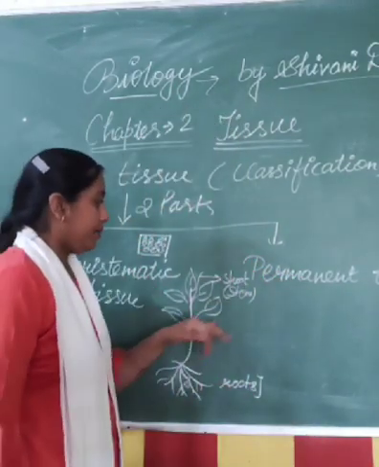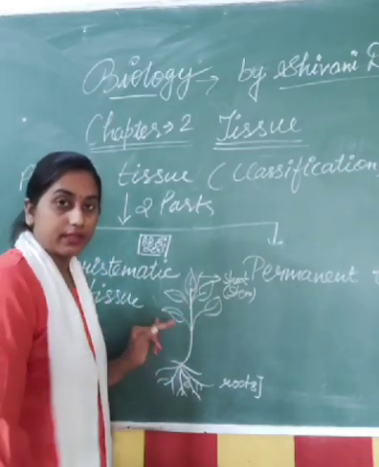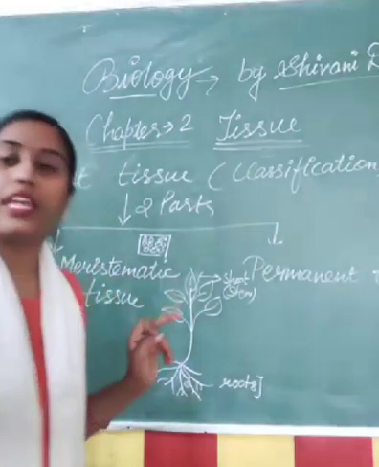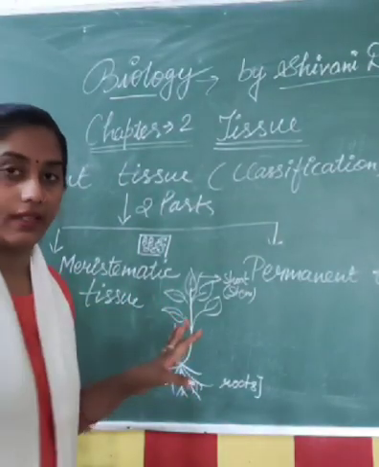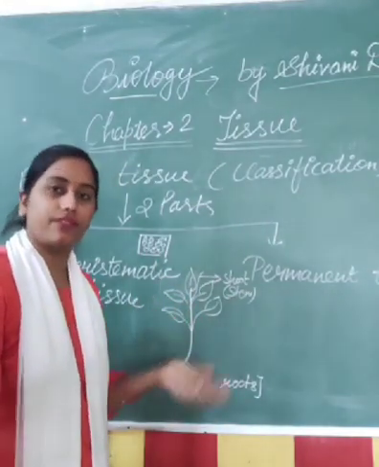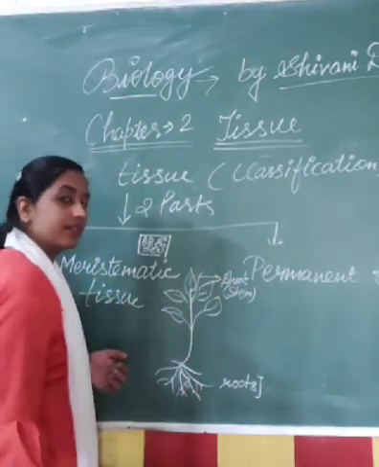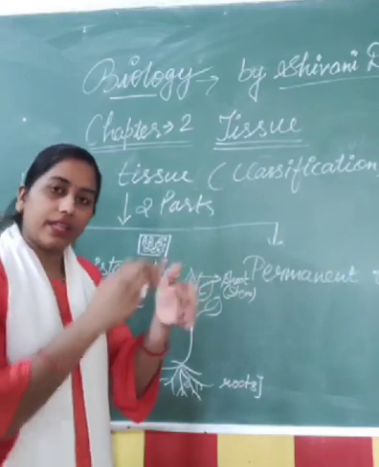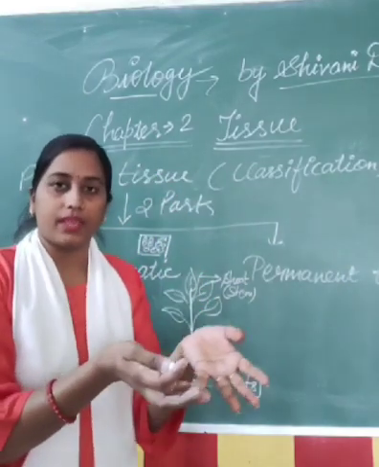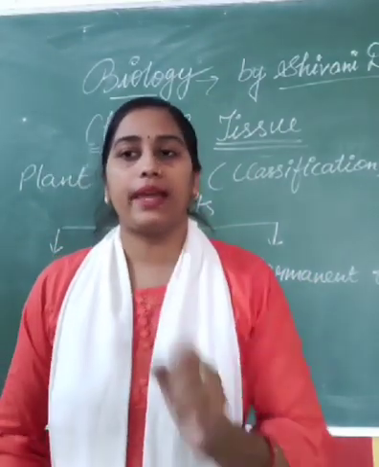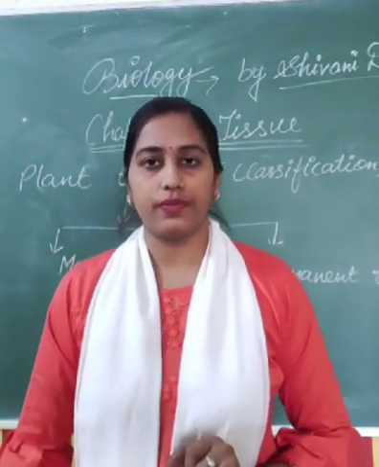So we are just understanding the meristematic tissues. Meristematic tissues are capable of division. Means these cells get divided, and when they divide, they create a group of cells, and this group of cells is known as meristematic tissue, right?